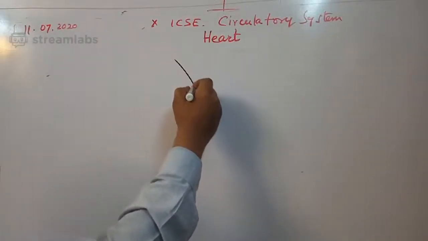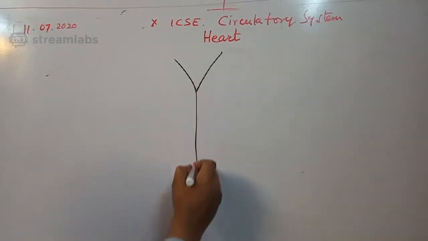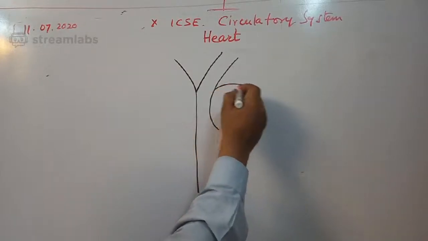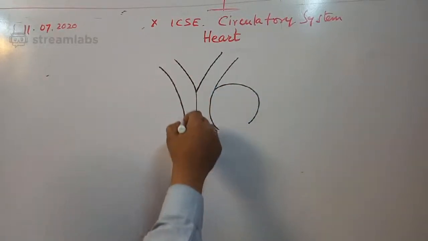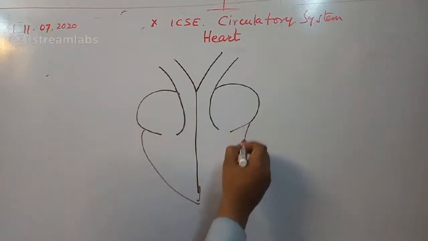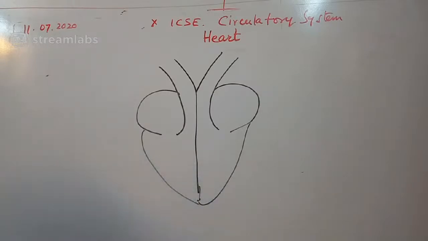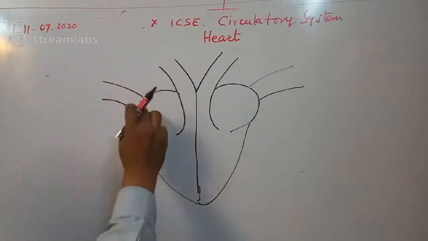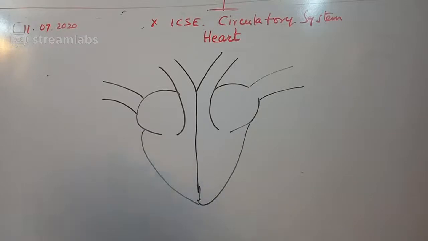I'm drawing this heart and let me explain the different parts of the heart. This is a simple diagram I'm trying to explain to you. This will help you understand the heart.